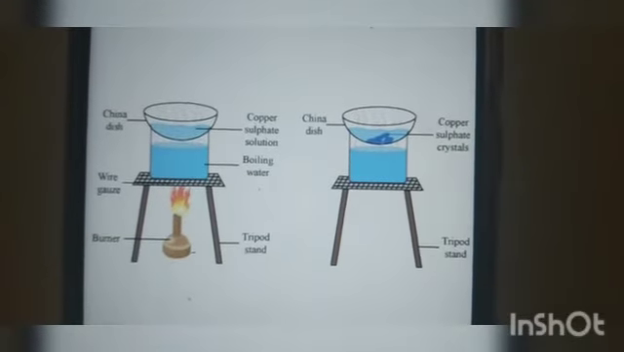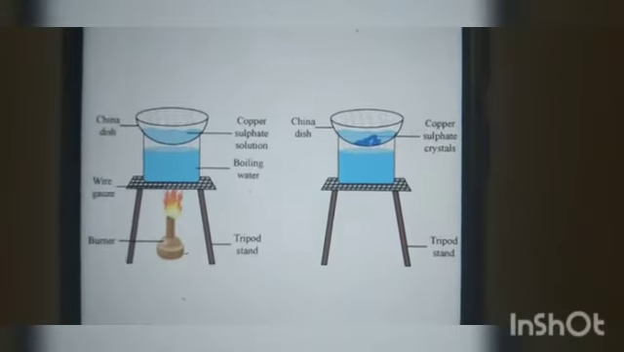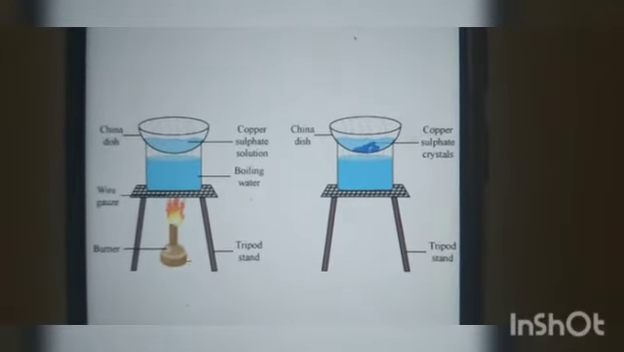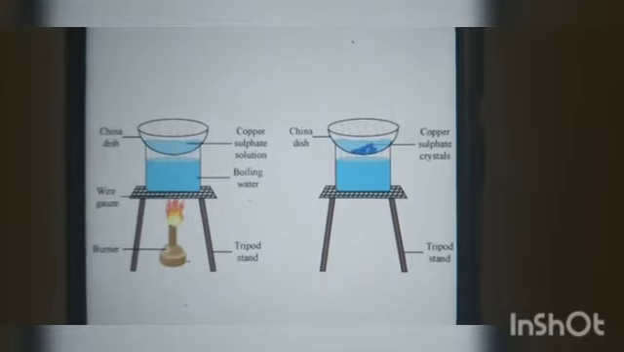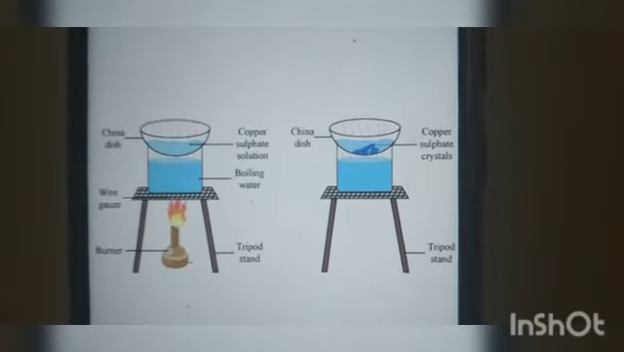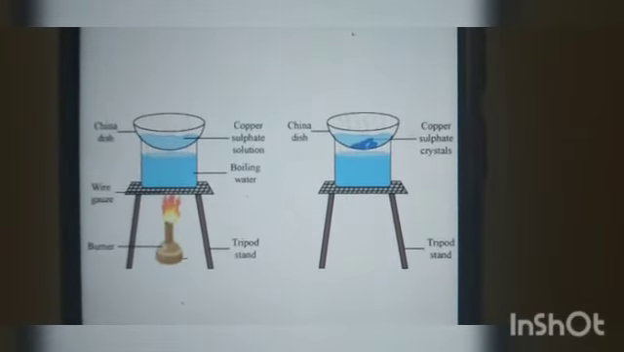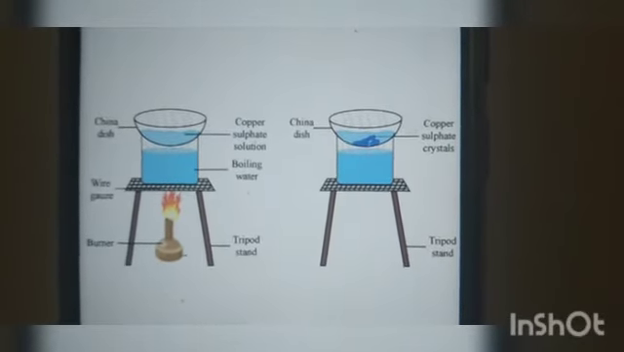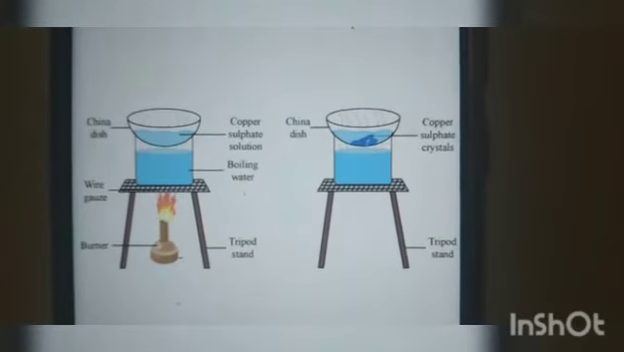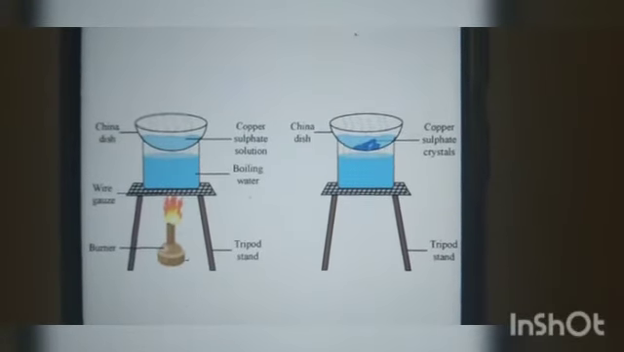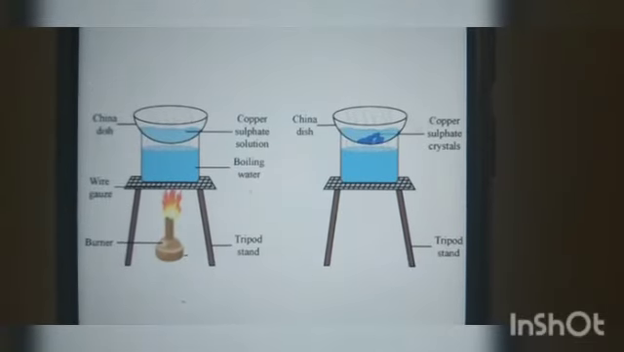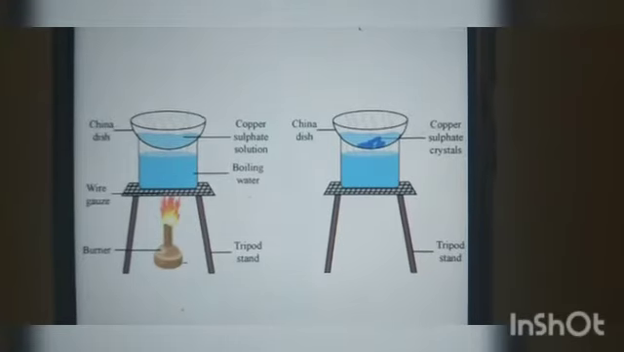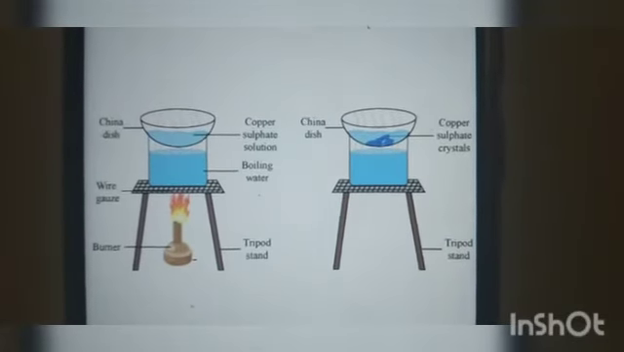This crystallization method is used to purify solids. For example, the salt we get from seawater can have many impurities in it. You also know that, right? To remove these impurities, the process of crystallization is used. Even for getting pure salt from seawater, they use the same process, crystallization. Crystallization is a process that separates a pure solid in the form of its crystals from a solution.